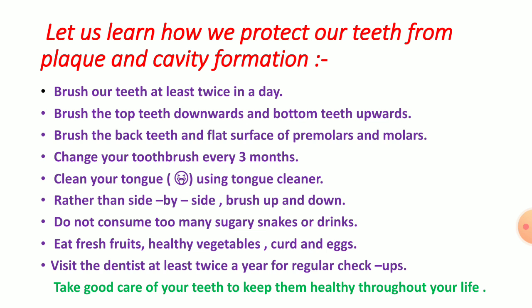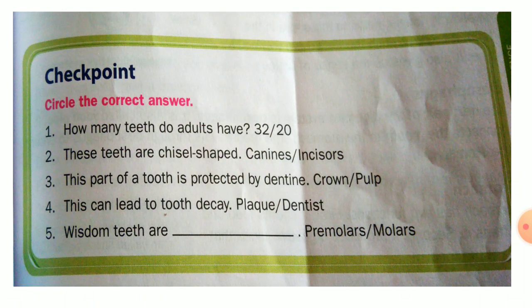Okay, so after this, we will solve some points here. See the first point, how many teeth do adults have? I have told you that adults and children have a difference in teeth. In adults we have 32 teeth, is it?